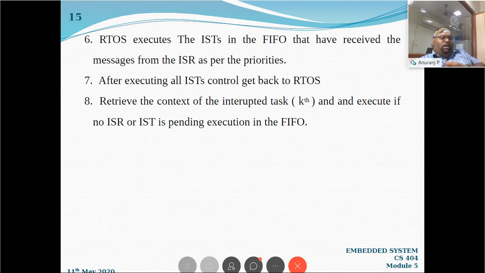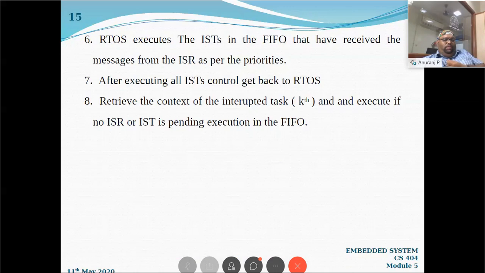After returning back to the operating system, instead of assigning priorities and all, the RTOS is just forwarding to the IST blocks of the ISR already executed, and there will be more than one IST according to that ISR that will be executed. After executing all ISTs, the control gets back to the RTOS in step 7. And in the 8th step, only one task is left, or a set of other tasks to be executed by the operating system, starting from the kth task whose context has been saved, which will be retrieved and executed.